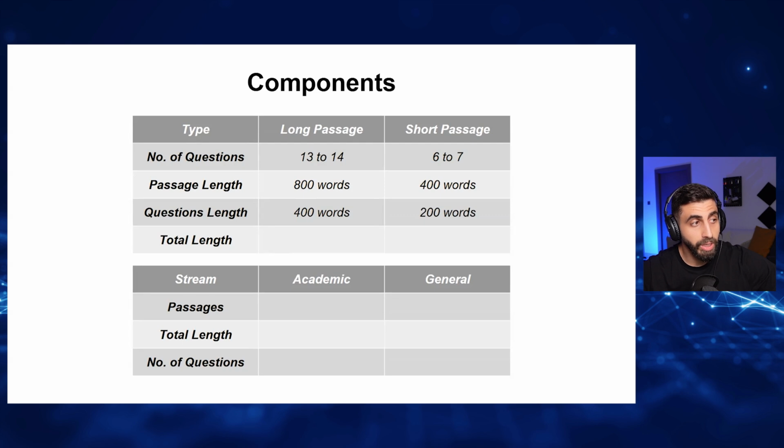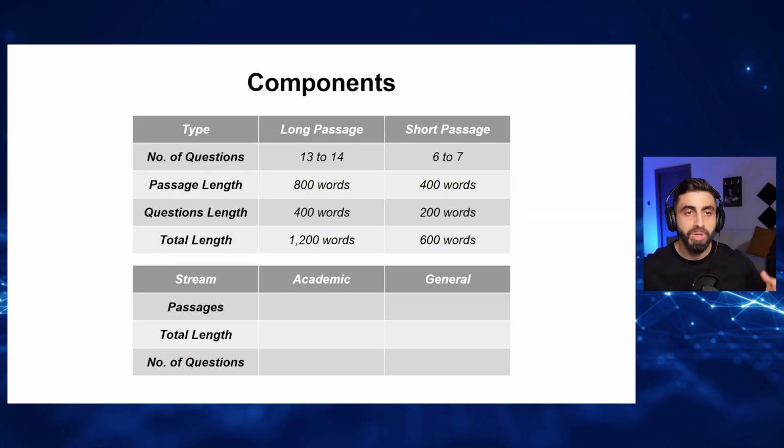So what is the total length for the long passage? 1200 words. And for the short passage, it's 50%, roughly 600 words. Okay? All right. So now you know the difference between the long passage and the short passage.